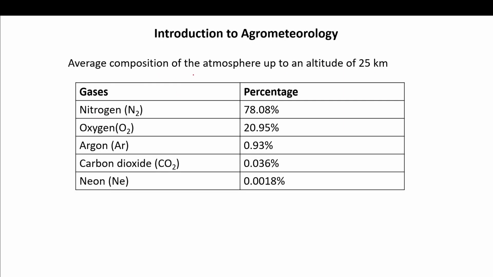Okay, so the average composition of the atmosphere up to an altitude of 25 kilometers. Here we have the percentage of the gases present in the atmosphere.